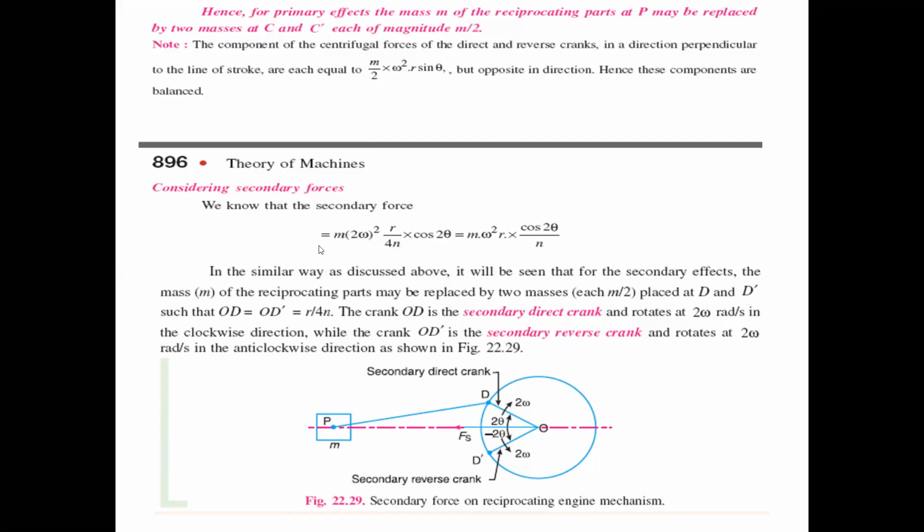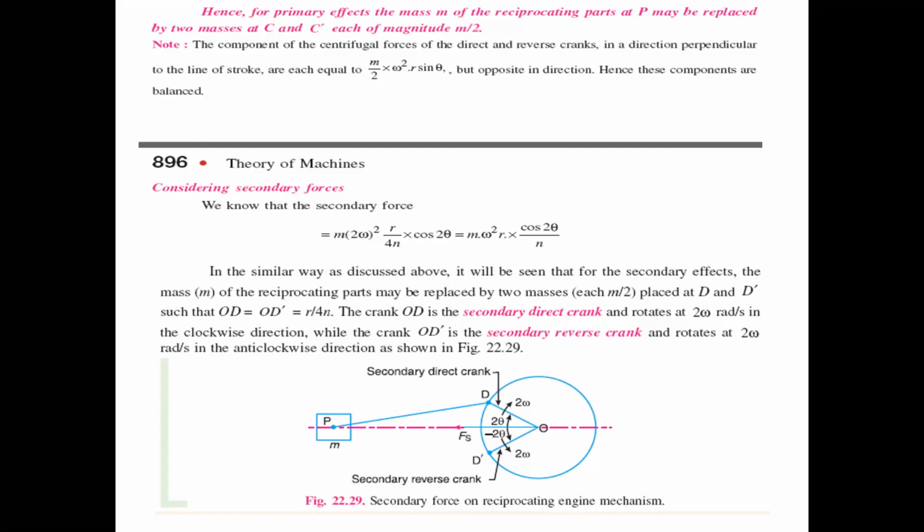Similarly, here is the equation for the secondary force value: m into omega replaced with 2 omega, and r by 4n into cos 2 theta. If you consider it, it is also equal to m omega square r cos 2 theta by n.